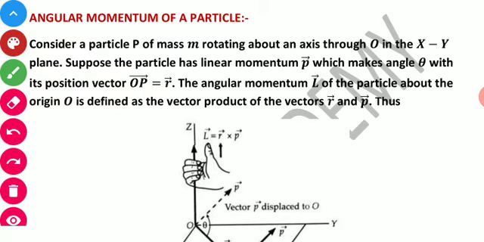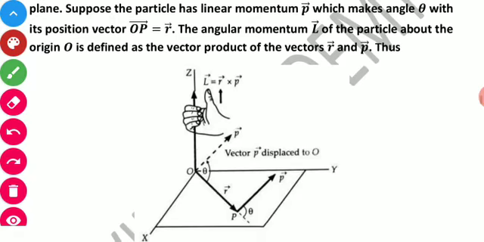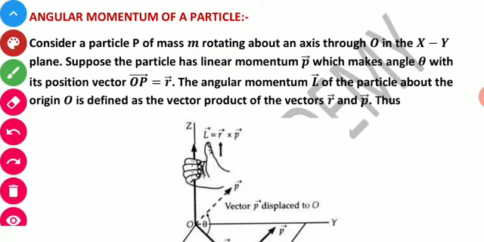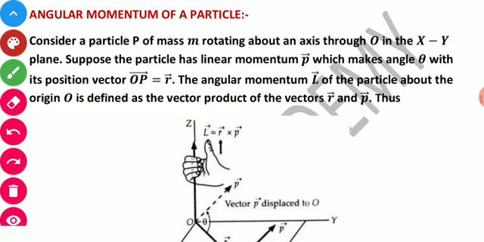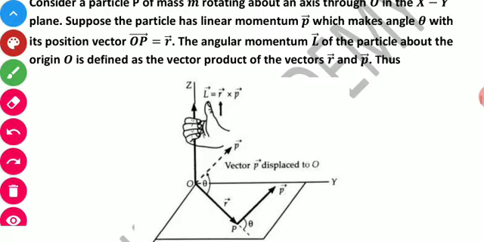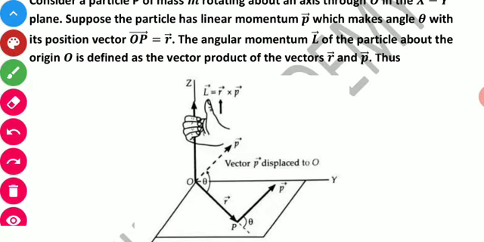Next we have angular momentum of a particle. If we want to calculate the angular momentum, here you can see a particle or a system of particles. Particle P is moving, rotating about an axis O in the xy plane. As you can see here, this is the xy plane. So students, it has linear momentum p.